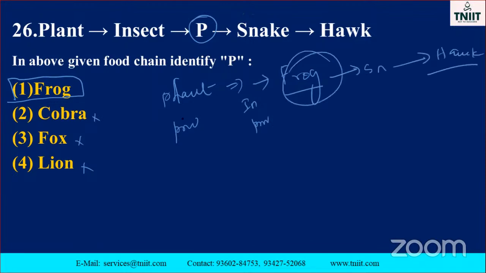So which one is the correct answer? Frog is the correct option of this place. Okay, note it down. This comes under the grassland ecosystem. Sometimes they may ask the question, which one of the following ecosystems is the one mentioned above?